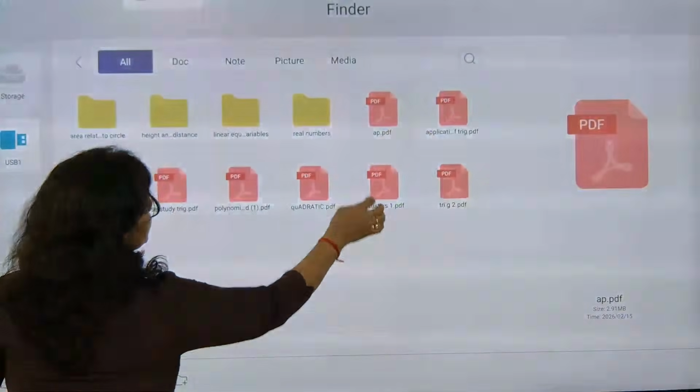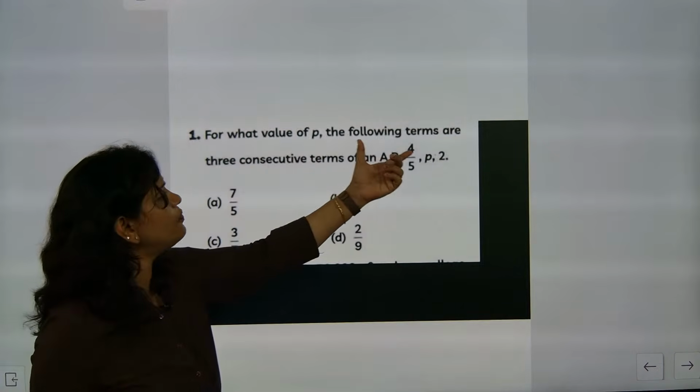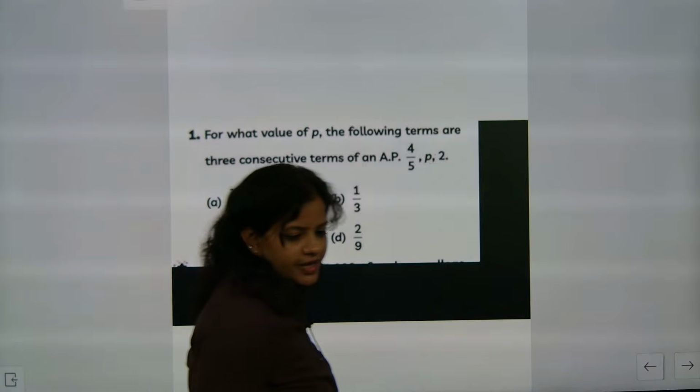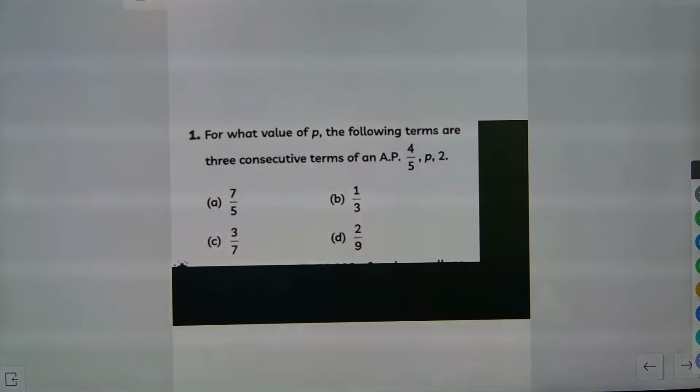Naren and all, are you ready for the questions related to this? Now let's see AP questions. We are ready for it. So the first question: for what value of P are the terms consecutive? So 3 terms are there. What is the meaning of consecutive here? Now come on, start solving the questions, please.